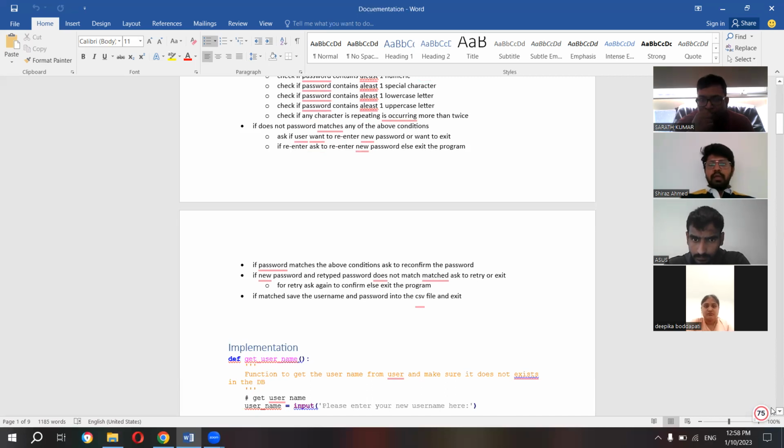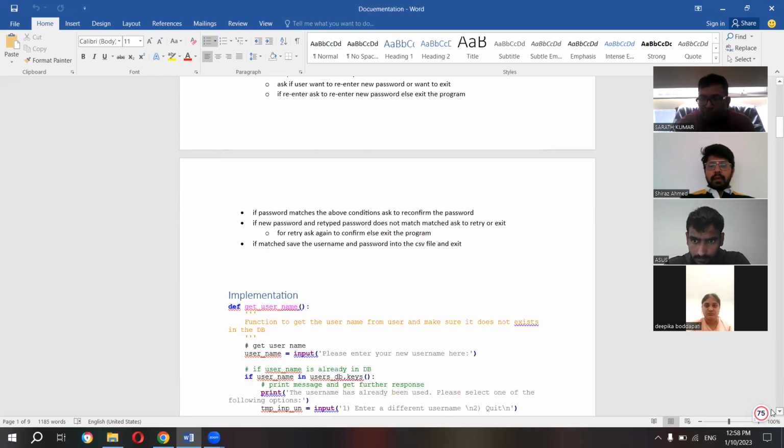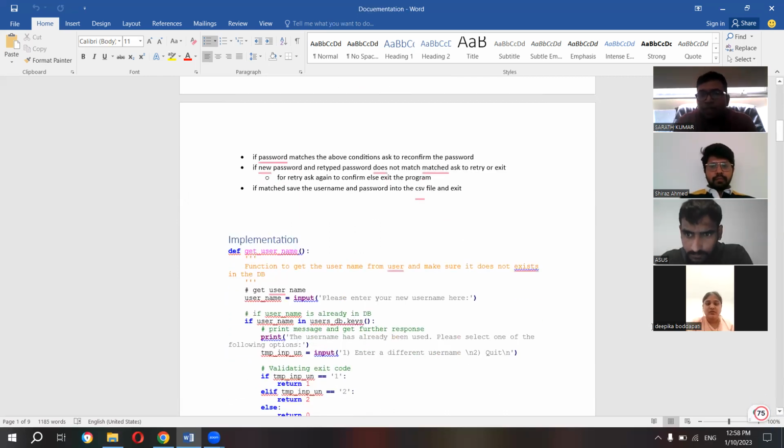Now the implementation will be explained by Deepika. Whatever conditions we have considered, we have to put into code. So this code creation was the main challenge for us. We went through several problems and possibilities. Deepika is the main person who handled the implementation, and I guess she will be better to explain this in further detail. Please, Deepika, go ahead.